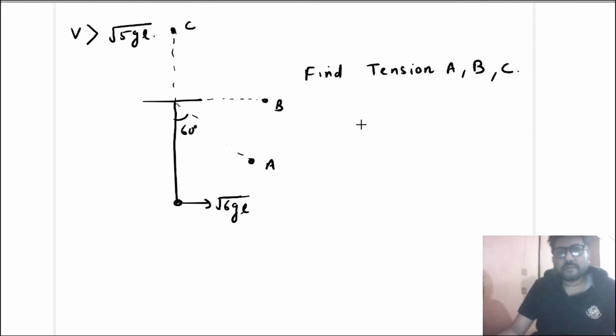Now you know that this particle will complete the vertical circle, right? So let us assume that the speed here is v.